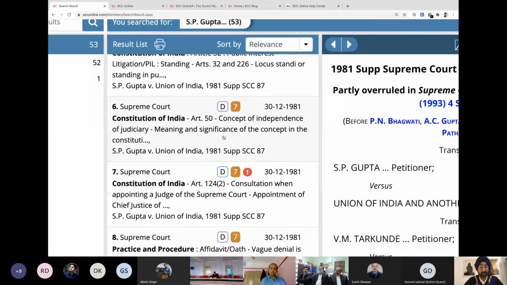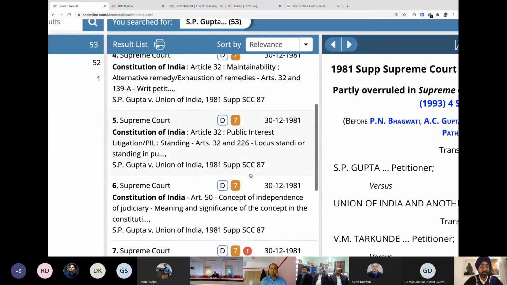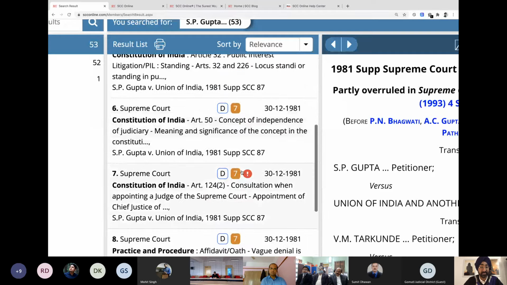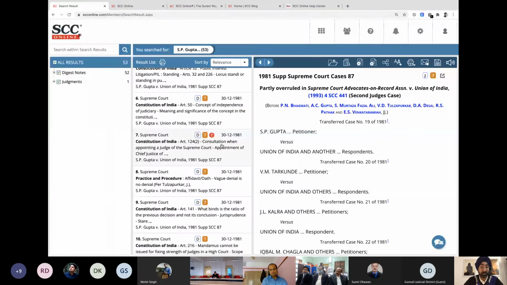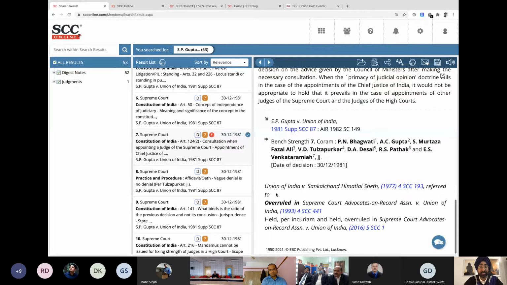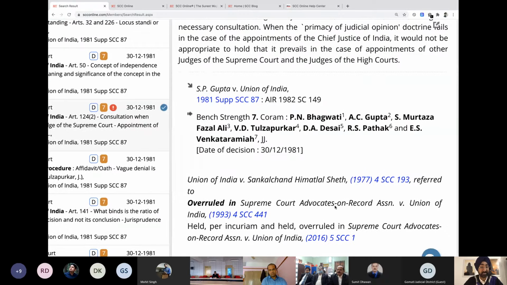But while you're scrolling down, you will see this new addition to the family. That is the red exclamation mark, which was not there in other entries. It is only there in this particular entry, note number 7. What does this mean? This means that this particular point of law, which is the 7th point of law, has been overruled. So if I click on this, it tells me that this is the case of 1981, but it was overruled in 1993 in the Supreme Court, that is Skora versus Union of India case.